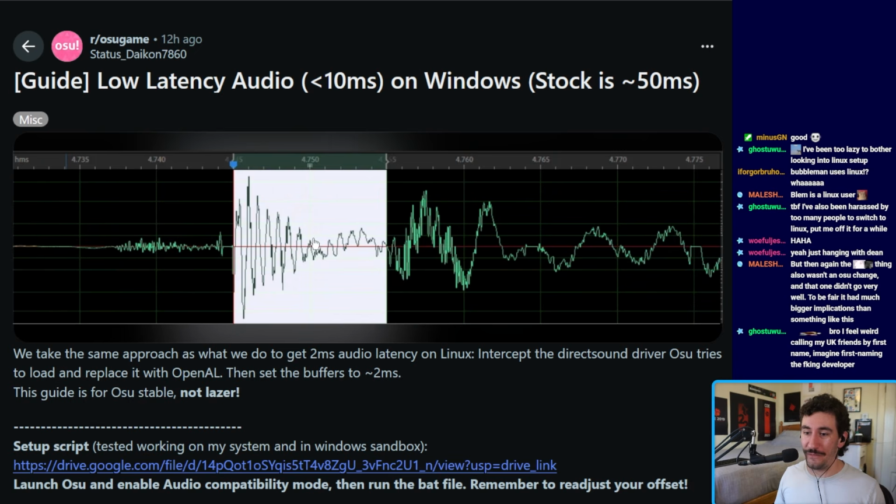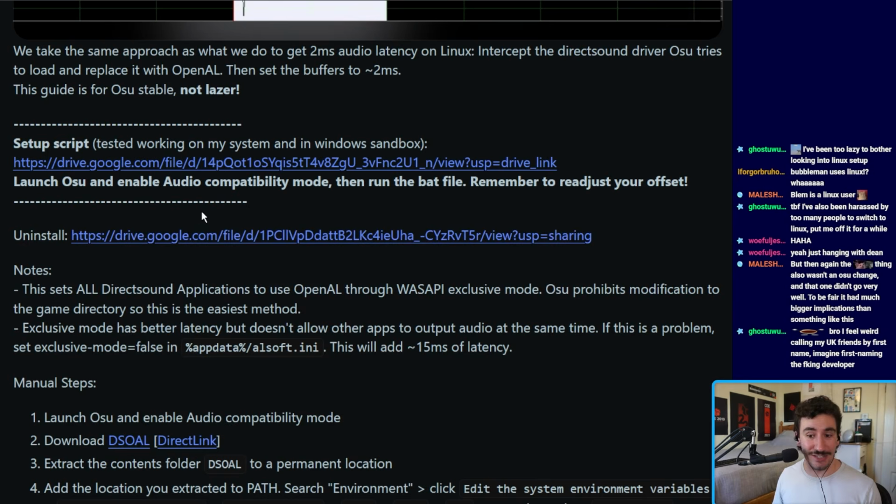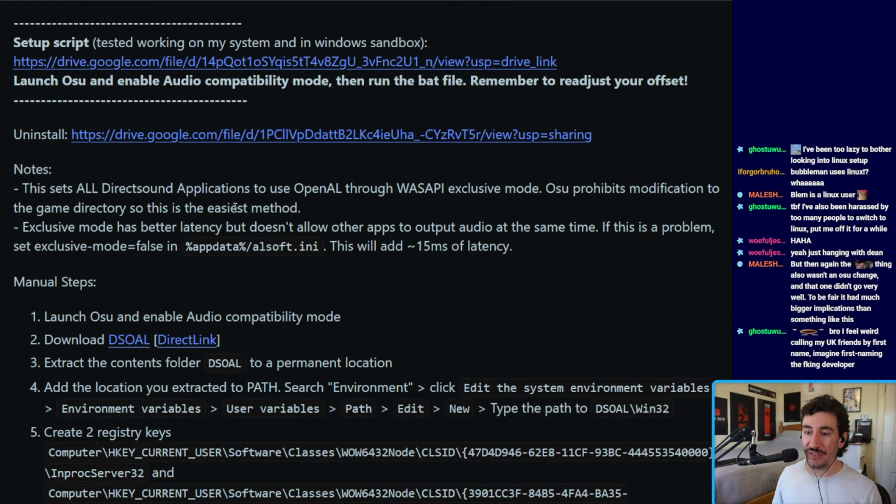I was vaguely aware of this, and I thought it would be some really stupid, hacky decompilation, recompilation of the game. But it's not. It doesn't even touch the game, and that's amazing to me. This is so cool. Because, in theory, arguably, this should be undetectable. This shouldn't be something that messes with anything.